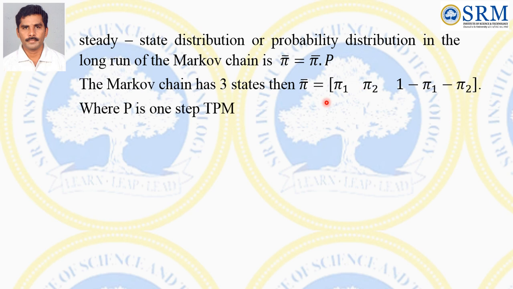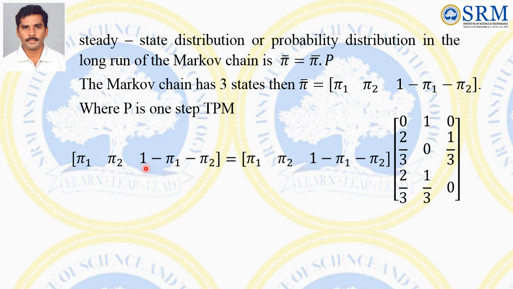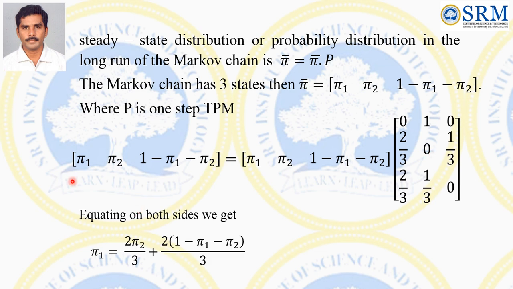Where capital P is the one step transition probability matrix. So pi bar is pi 1, pi 2, 1 minus pi 1 minus pi 2, equal to pi 1, pi 2, 1 minus pi 1 minus pi 2 into the one step TPM. Equating the values on both sides, we get pi 1 equal to pi 2 plus 2 pi 2 by 3 plus 2 into 1 minus pi 1 minus pi 2 by 3, and pi 2 equal to pi 1 plus 1 minus pi 1 minus pi 2 by 3.